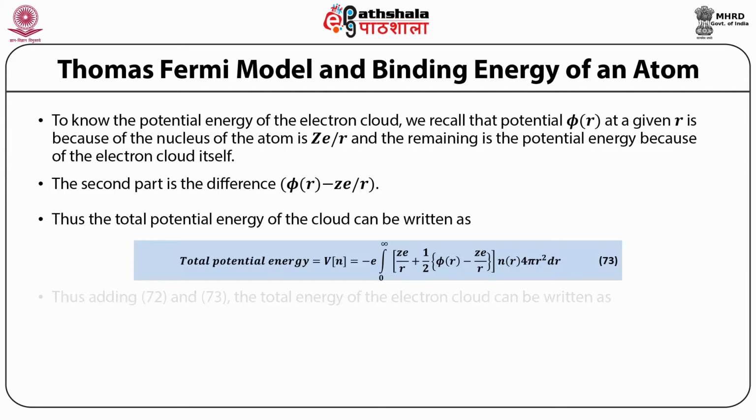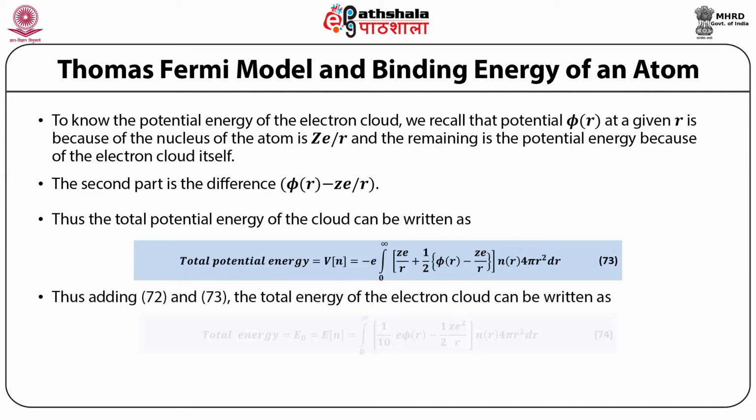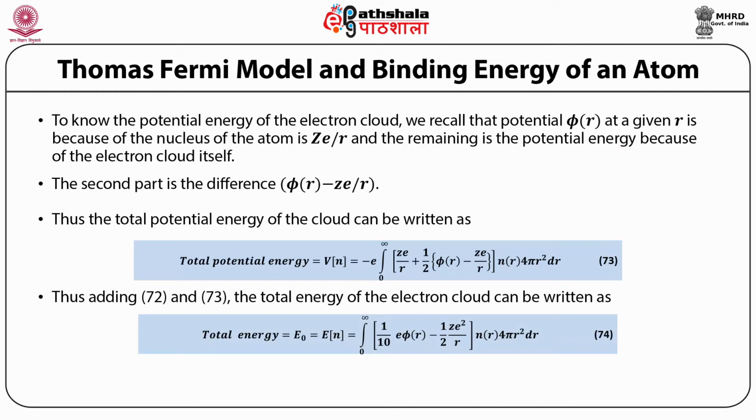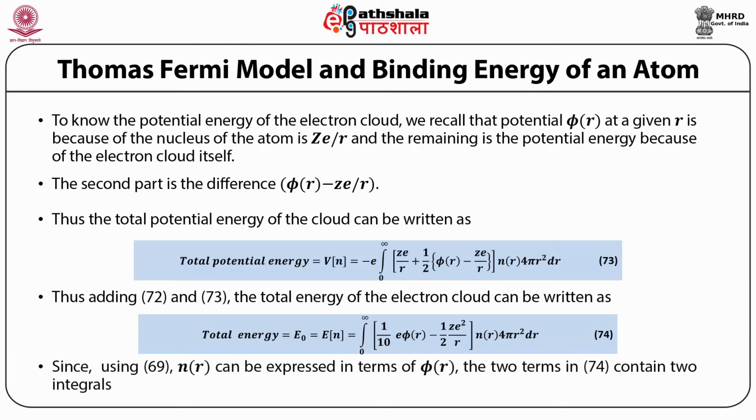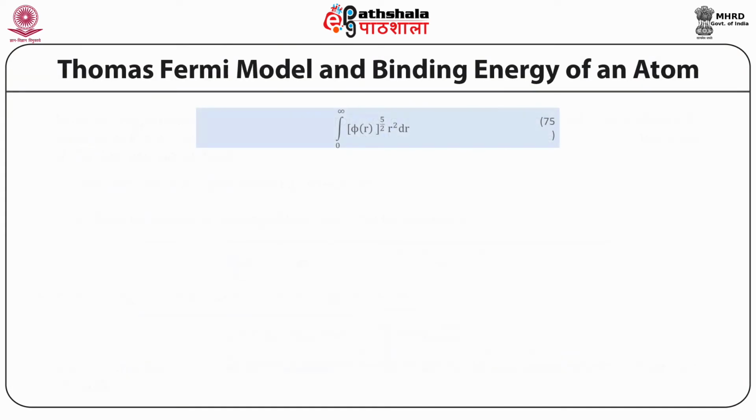Thus, adding 72 and 73, the total energy of the electron cloud can be written as a functional of density, E[n], which is equal to the integral from 0 to infinity of 1/10 e phi(r) minus half Ze squared/r, times n(r) 4 pi r squared dr. Since, using 69, n(r) can be expressed in terms of phi(r), the two terms in 74 contain two integrals: the integral from 0 to infinity of phi(r) raised to power 5/2 r squared dr, and the integral from 0 to infinity of phi(r) raised to power 3/2 r dr.